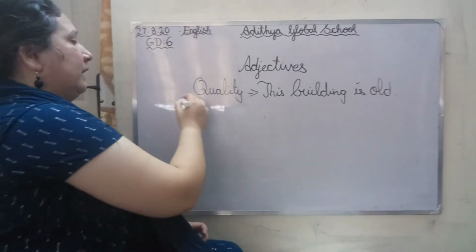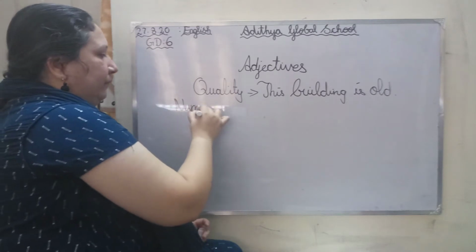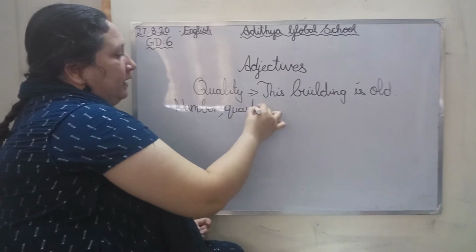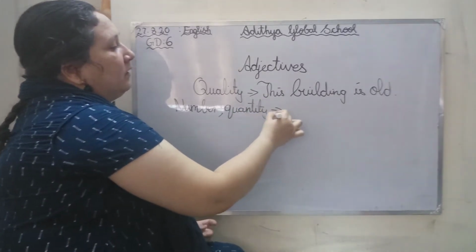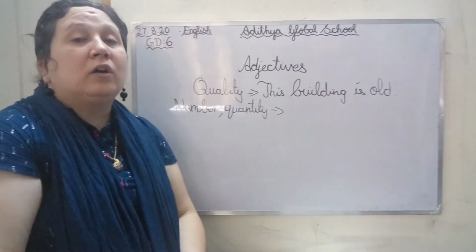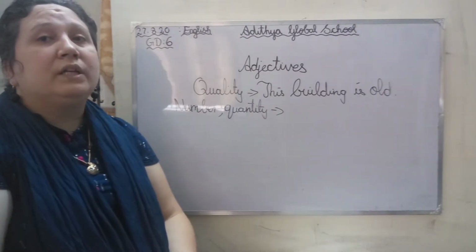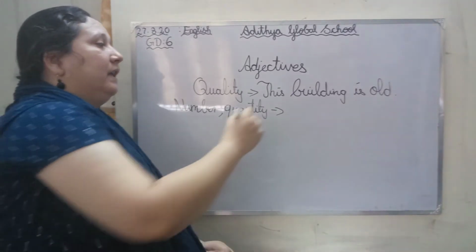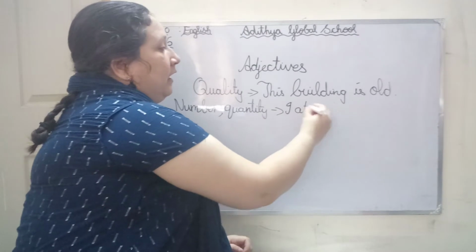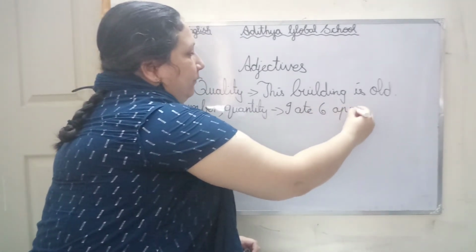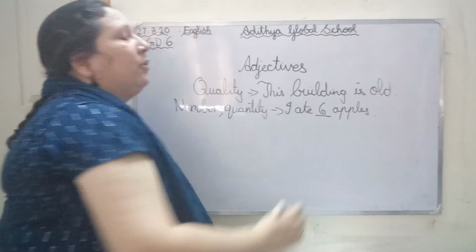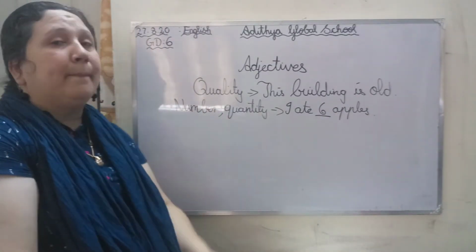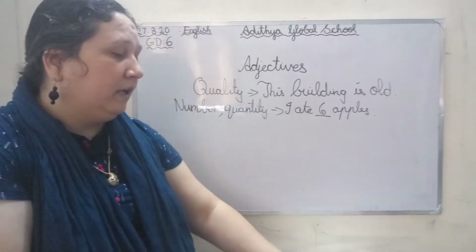And then comes number and quantity. Here it talks about the exact number or the quantity of a person, place or thing. As I told you, I ate 6 apples. So I am giving you the quantity. So these are adjectives of quantity and number.